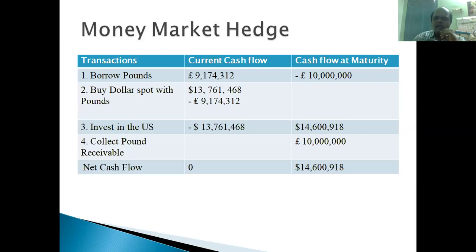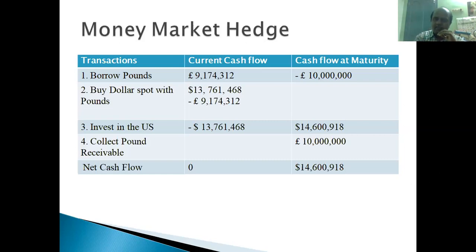Then this American dollar amount will be invested in the US money market at the rate of 6.1% per annum. So that amount is invested, that is, given, so the amount is written as minus. $13,761,468 is written as minus. So at present, in the transaction, all the amounts get cancelled. The 9.1 million pounds they borrowed was converted into American dollars, so the minus 9.1 million pounds is already cancelled.